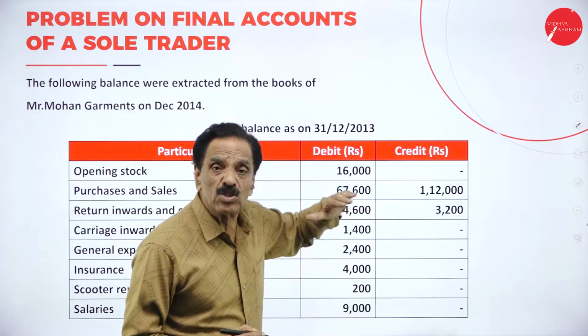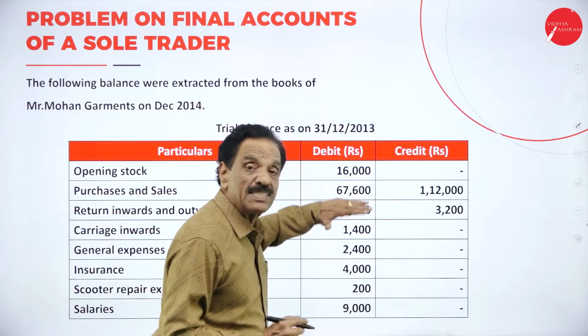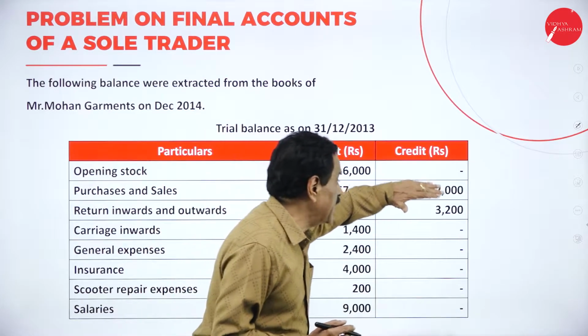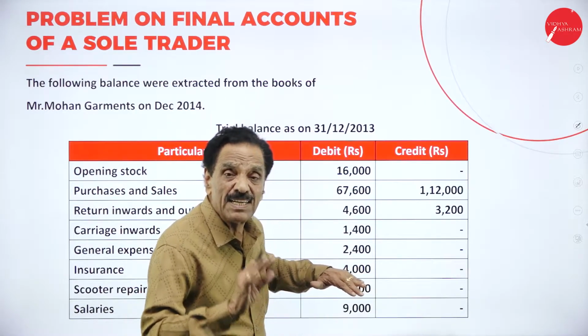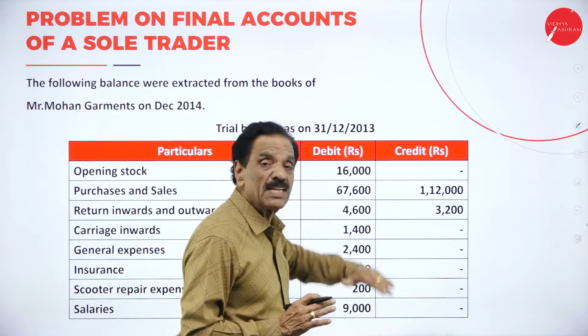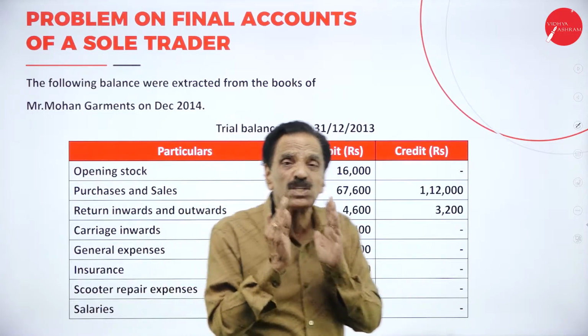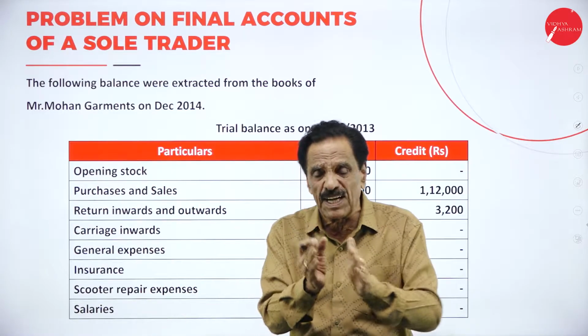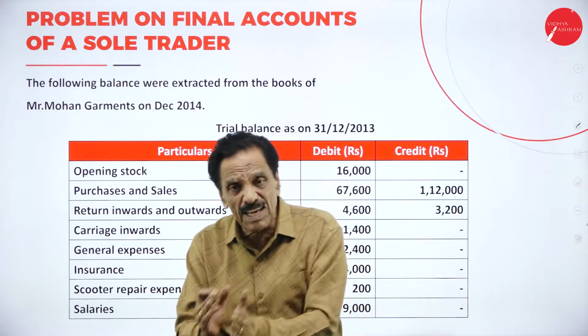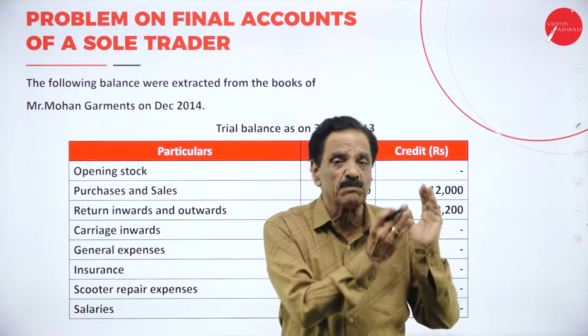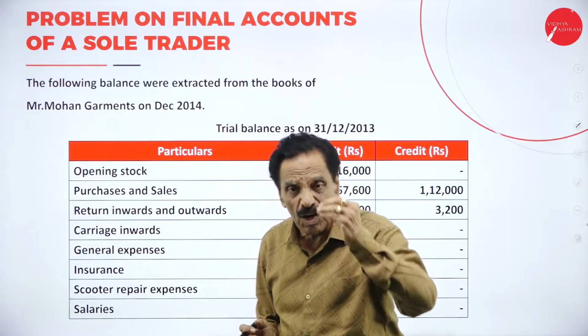So trial balance shows debit side assets and expenses, credit side incomes and liabilities. What's the base? Debit side assets and expenses, credit side incomes and liabilities. So you must be in a position to bifurcate which are the assets, which are the liabilities, which are the expenses, which are the incomes. Now I will bifurcate. You have to learn this.